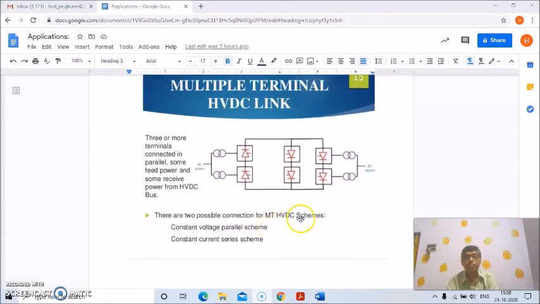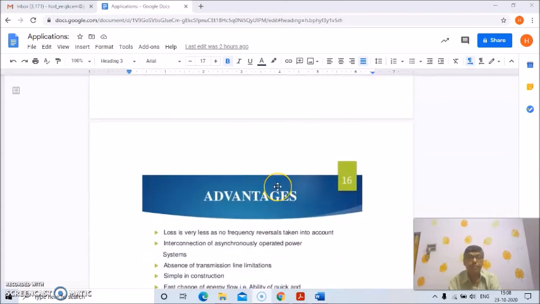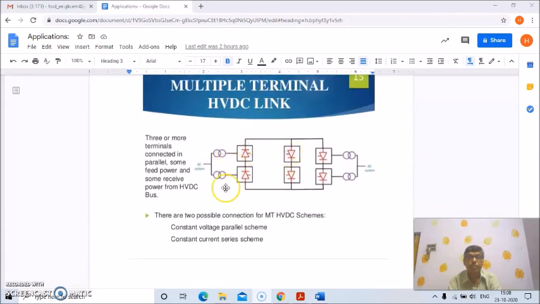These are the two different AC networks, and power transfer can be in either direction. And then the multi-terminal link: there are three or more terminals connected in parallel, some feed power and some receive power from the HVDC bus, and there are two possible connections for multi-terminal HVDC schemes: constant voltage parallel scheme and constant current series scheme. So this is the system.